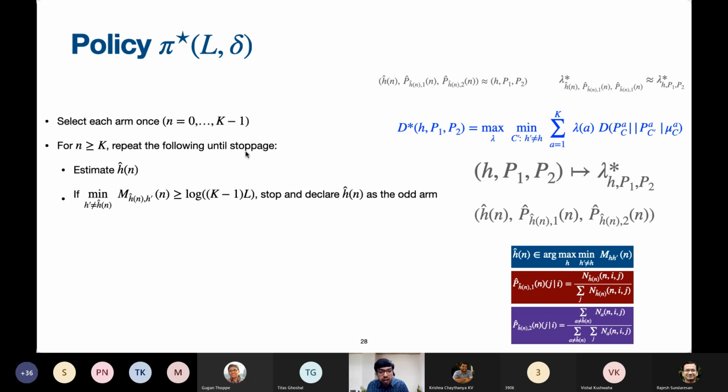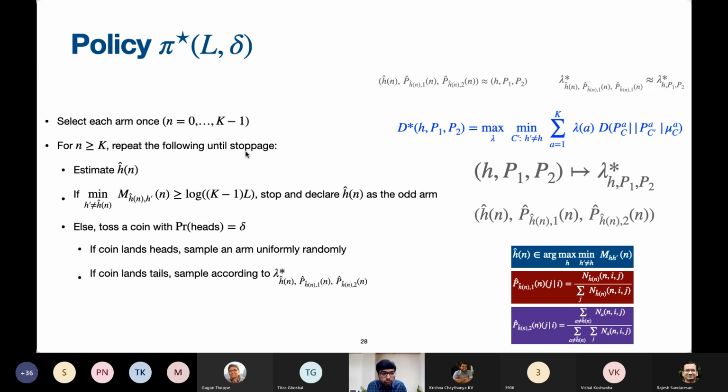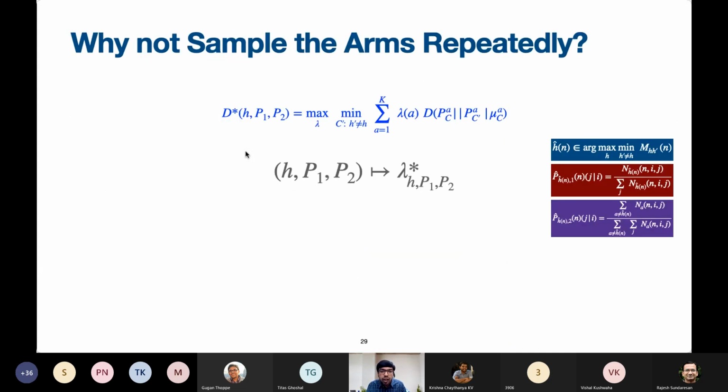So if it exceeds a certain threshold, we are going to stop. We are confident because its statistic is sufficiently separated, so we are going to stop, and we are going to declare H hat as the odd arm. Otherwise, we are going to toss a coin with probability delta. If the coin lands heads, we are going to sample an arm uniformly. If the coin lands tails, we are going to sample according to the optimal distribution for what we think is the true configuration. Okay, so this is what is called the principle of certainty equivalence in the literature.